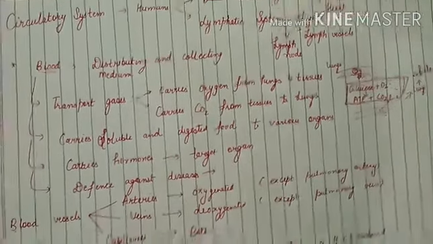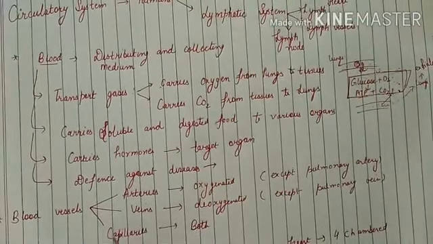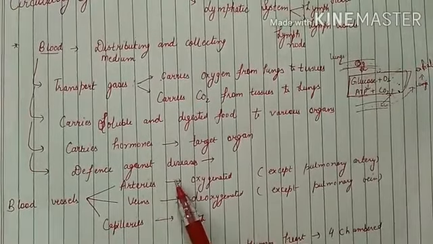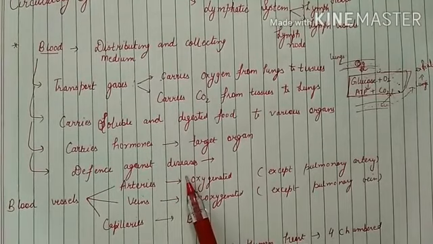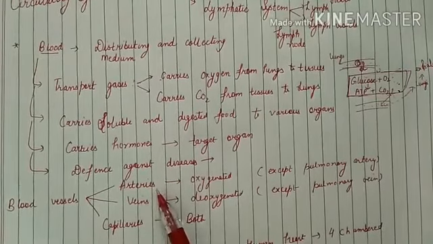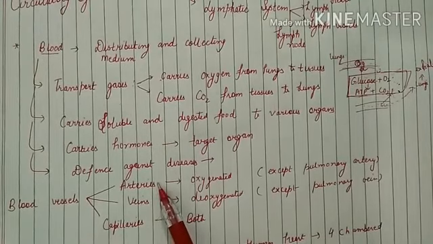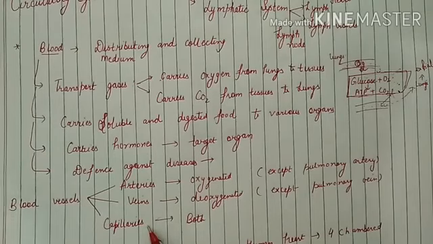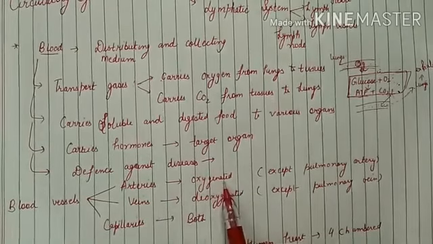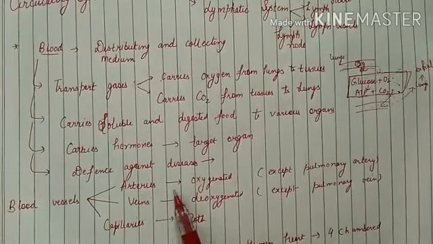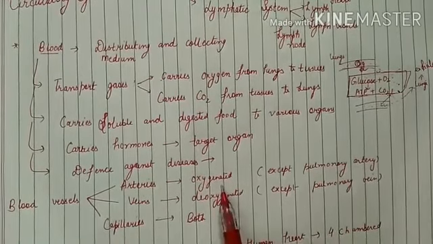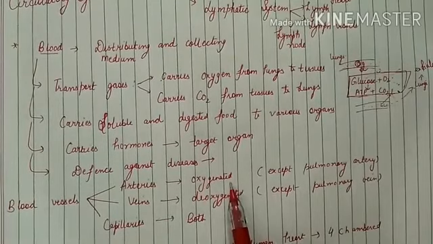Then if we consider blood vessels, you should know that blood is flowing in the blood vessels. First point: there are three types of blood vessels: arteries, veins and capillaries. This is a very important point. The arteries carry blood which is rich in oxygen. This oxygen rich blood is referred to as oxygenated blood.